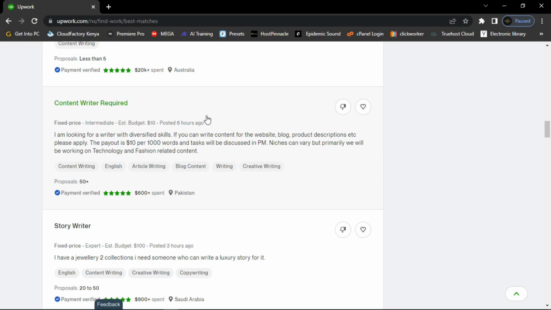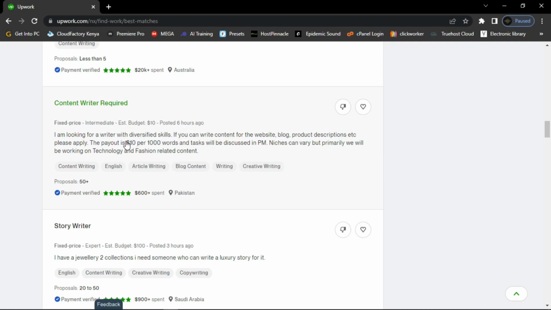If you find that you can handle this job, the next thing you look at is the payment method. You can see that the payment method is verified, which means that when you do the job for this person, you get paid. Then you can see the feedback from previous freelancers is high, and the client has spent some money on this project. The time posted is 6 hours ago. This one you can try.